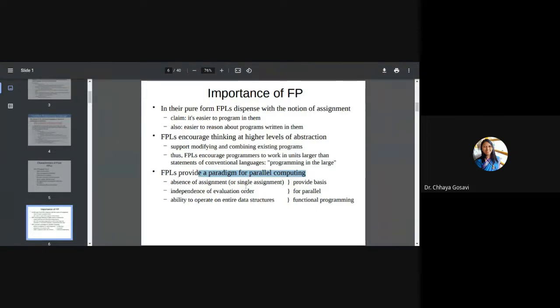Absence of assignment statements, independence of evaluation order, and ability to work on entire data structure provide basis for parallel functional programming. I'll explain this in the next slide, how it is easier to convert functional programs into parallel or concurrent executing programs.